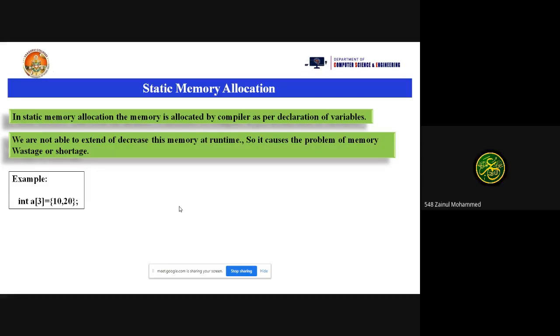In int a of 3, how much memory will be allocated? 6 bytes. Yes, 6 bytes will be allocated. Now suppose, see here, 6 bytes will be allocated.